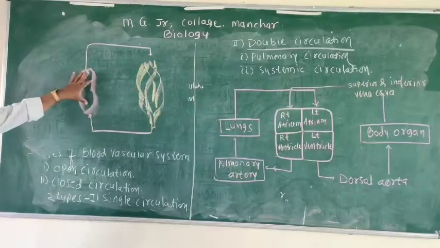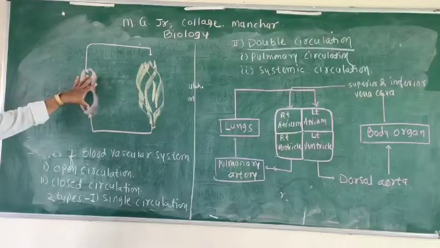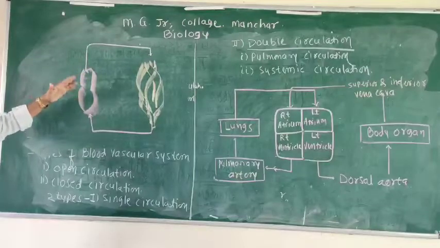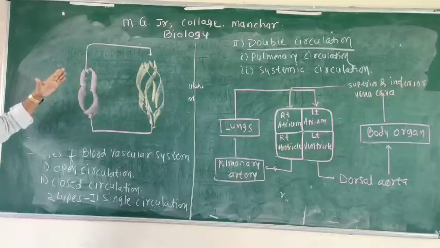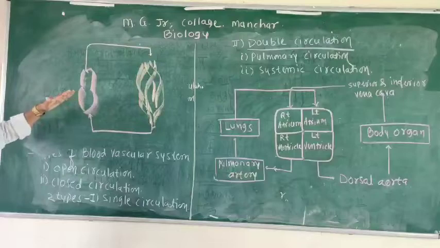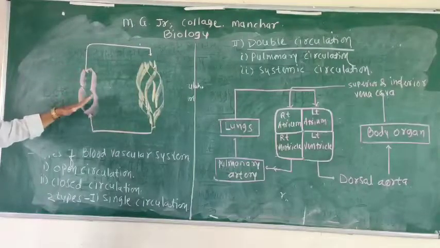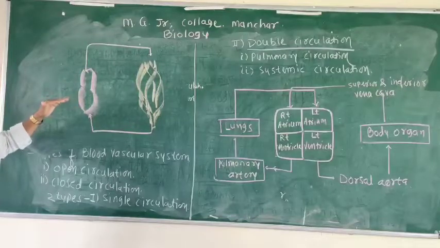The heart is the blood propelling chamber, which consists of two parts, atria and ventricles. The atria receive the blood and the ventricles propel it.